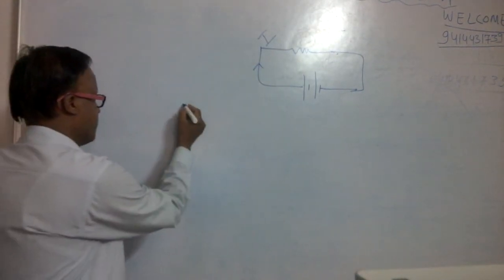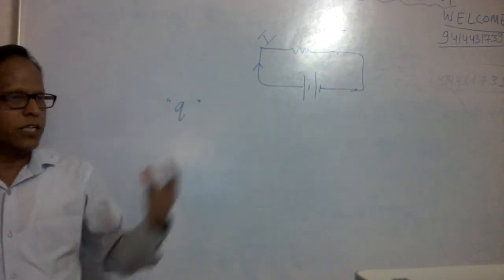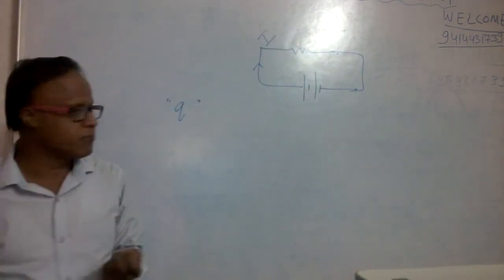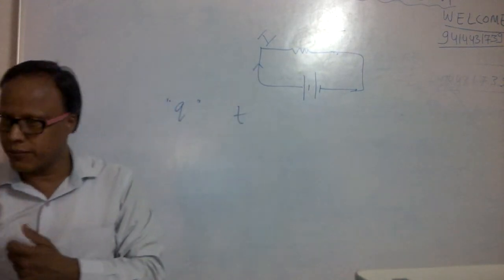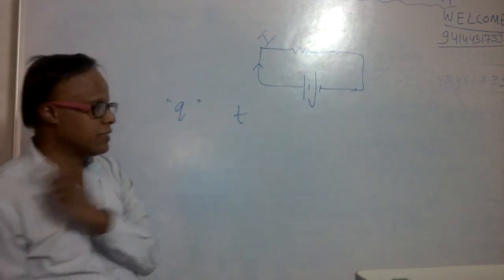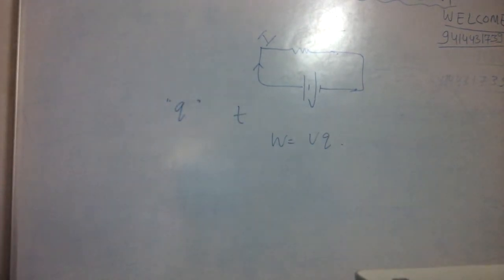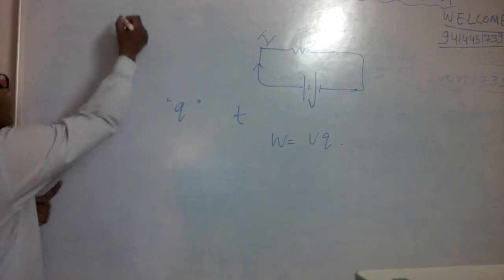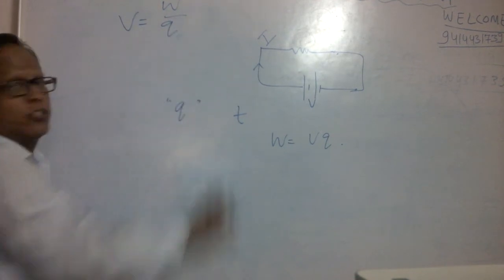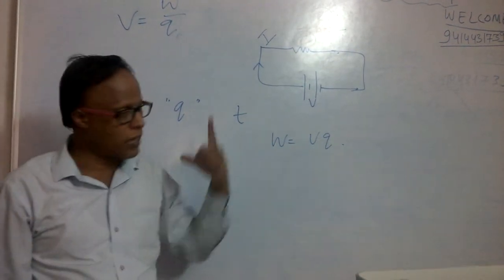Say, if Q charge flow. What is Q? Charge. If Q charge flows through an electric circuit in time T and potential difference is say V, then W is equal to VQ according to the definition of potential difference. We know that potential difference is equal to work done per unit charge, W by Q. So we can say W is equal to V into Q, right?